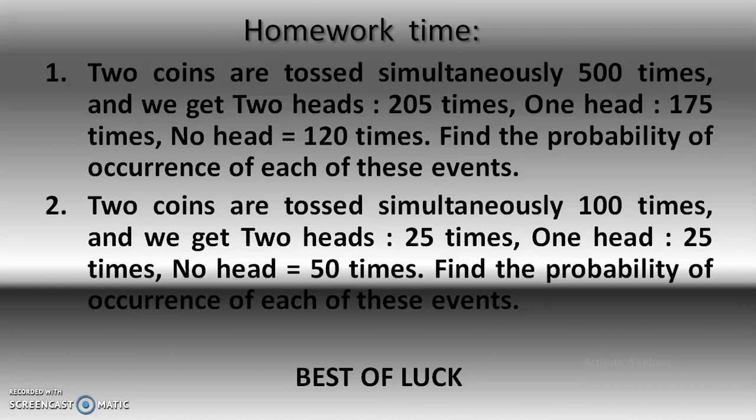First, 2 coins are tossed simultaneously 500 times and we get 2 heads 205 times, 1 head 175 times and no head 120 times. Find the probability of occurrence of each of these events. Second question is 2 coins are tossed simultaneously 100 times and we get 2 heads 25 times, 1 head 25 times and no head 50 times. Find the probability of occurrence of each of these events.